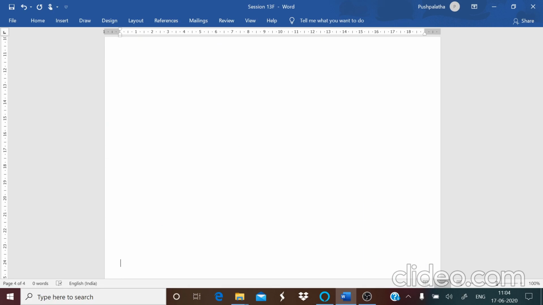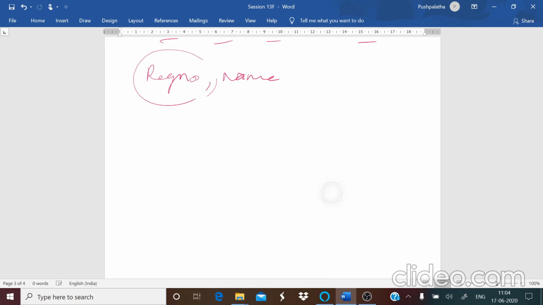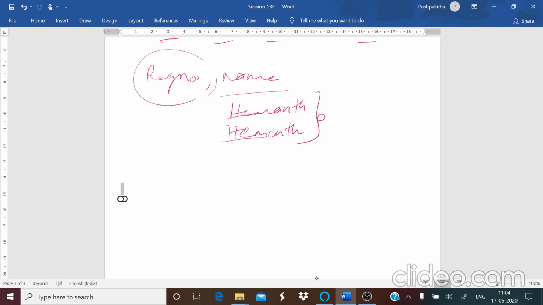Now, the next part. For example, go for the example for your primary key. You have in the student database the register number, name, right? Now, register number, name can be the same for any two students. Okay, now we have two students in our class with the same name. Initials are different, yes, but just imagine both of them have got the same initials also. Then how will you differentiate between these two people?